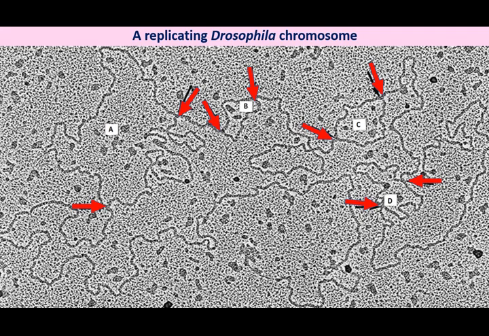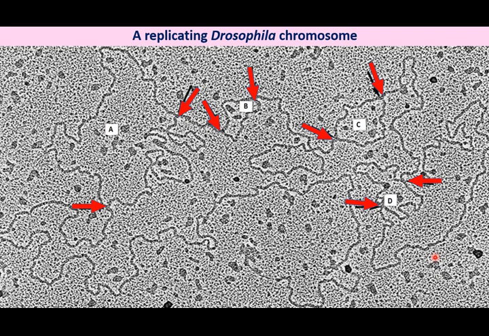Well, this is an ultra-microscopic image of a portion of Drosophila chromatin showing four replicating regions. Here you can see this is one replicating zone, this is another replicating zone, this is the third, and this is the fourth. So thus, in case of eukaryotes, there are many ORI regions and many replicating zones in a chromosome.